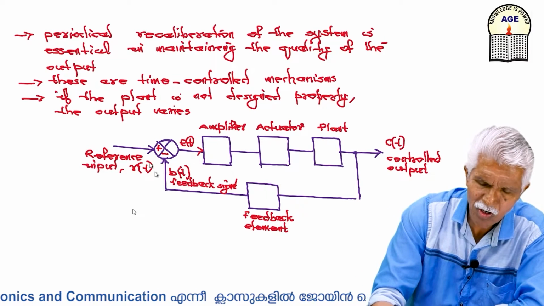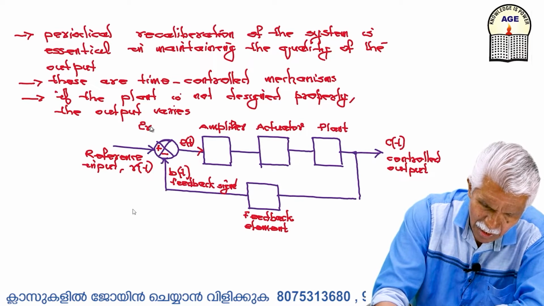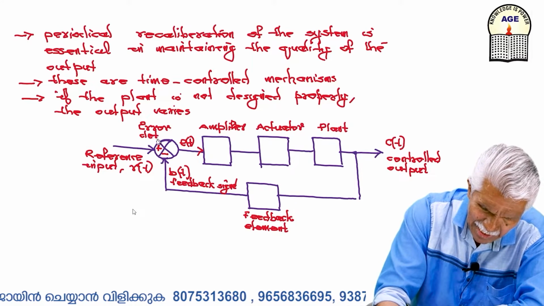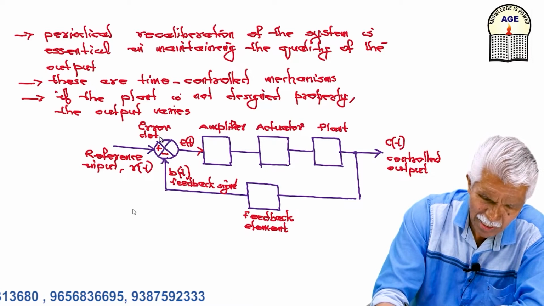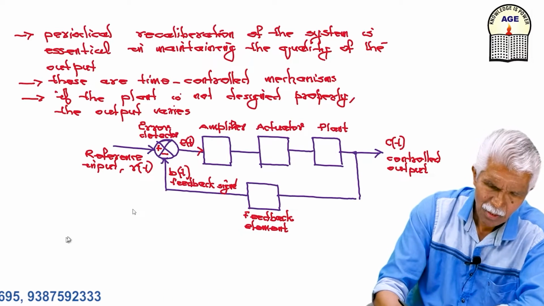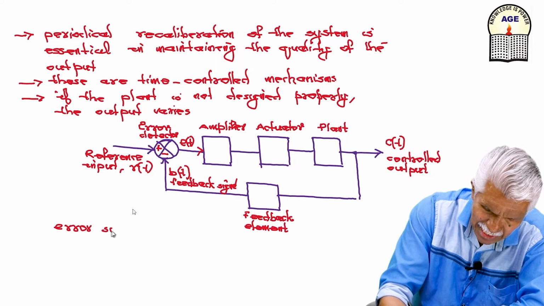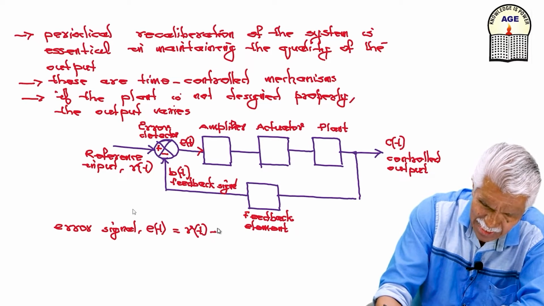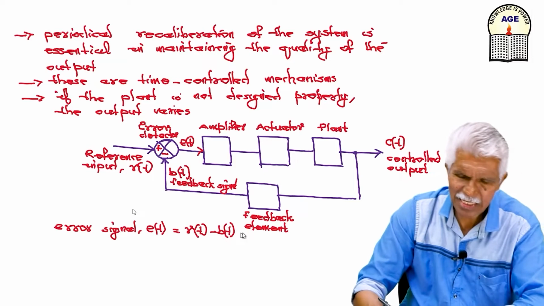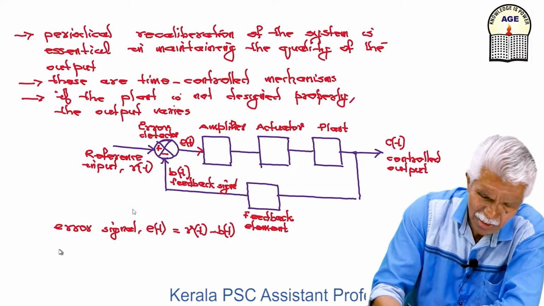The first block is an error detector. Our control is error detector plus amplifier. The error signal e(t) equals r(t) minus b(t). And b(t) is a function of c(t).